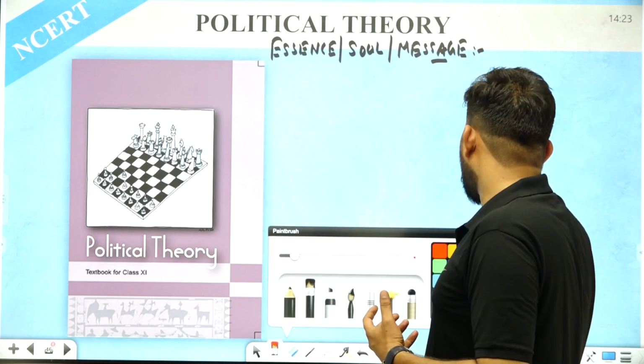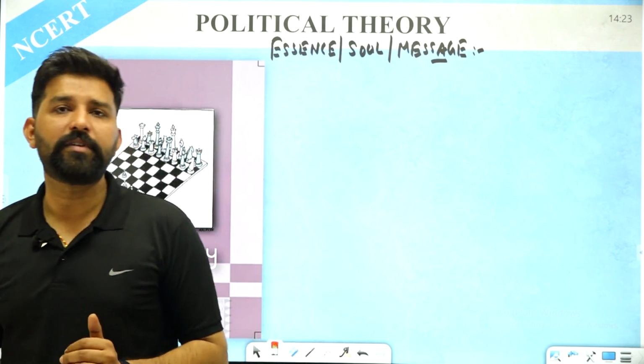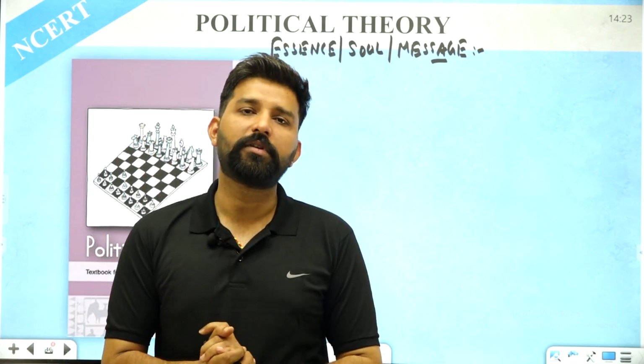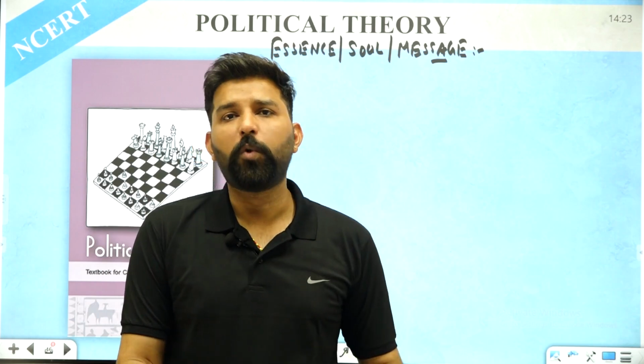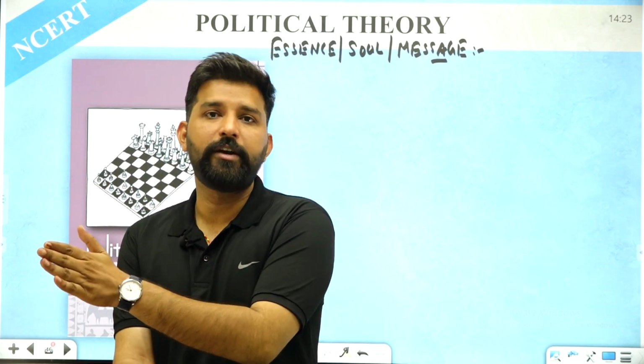In simple terms, if I try to explain the message behind this book, it is that first of all, this book wants you to link your school life with the world outside your school.